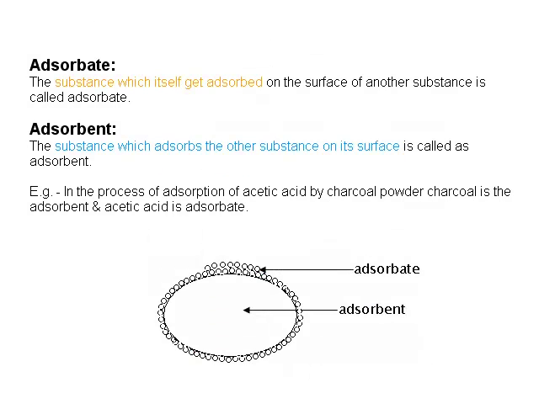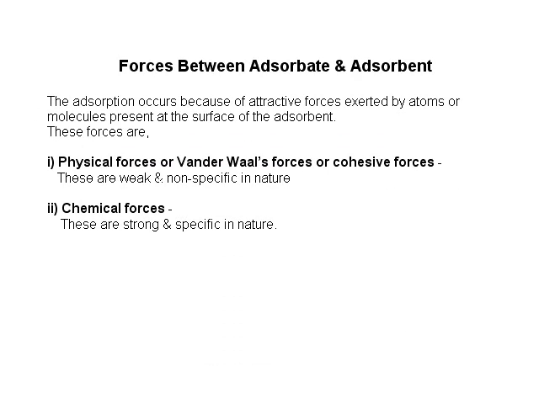Adsorbate. The substance which itself gets adsorbed on the surface of another substance is called adsorbate. Adsorbent. The substance which adsorbs the other substance on its surface is called as adsorbent. For example, in the process of adsorption of acetic acid by charcoal powder, charcoal is the adsorbent and acetic acid is the adsorbate.